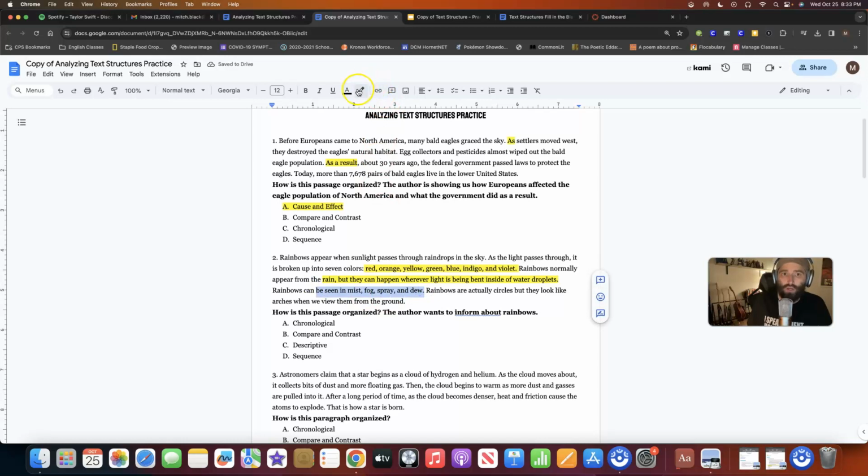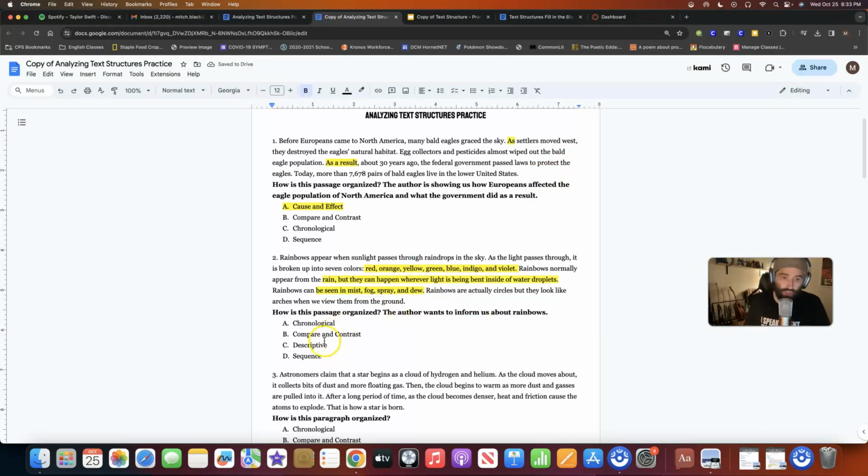Like we show characteristics, we show attributes, we show features. And so here you have all of those things, right? The characteristics, the features, the attributes of rainbows. I'm going into the detail of showing this, and the author wants to inform us. I thought I wrote us in there. That's my bad on that typo.